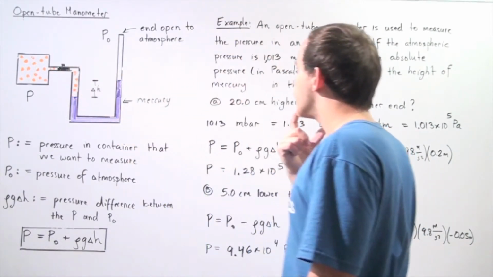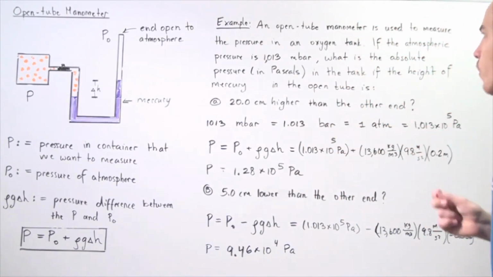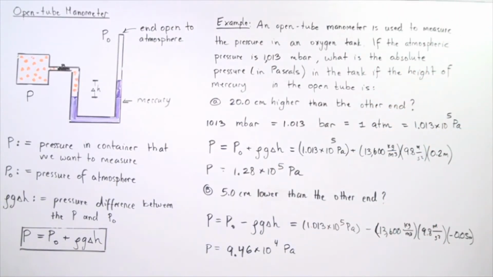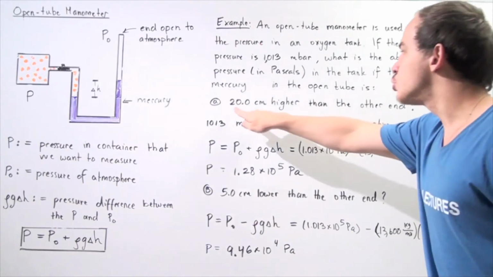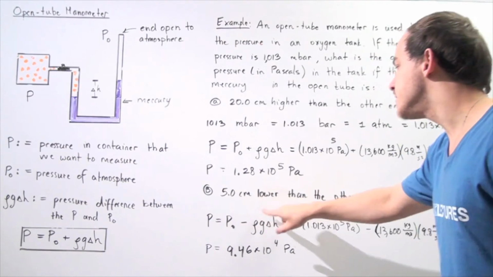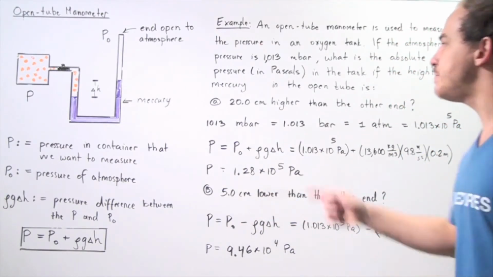So let's look at the following example in which we're going to utilize the open tube manometer to calculate the pressure inside the container. An open tube manometer is used to measure the pressure in an oxygen tank. So let's suppose this is now our oxygen tank. If the atmospheric pressure is 1013 millibars, what is the absolute pressure in pascals inside the oxygen tank if the height of the mercury in the open tube is A, 20 centimeters higher than the other end, and B, 5 centimeters lower than the other end? So let's begin with A.